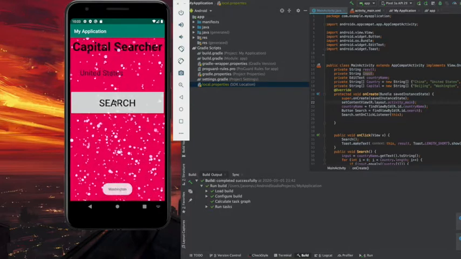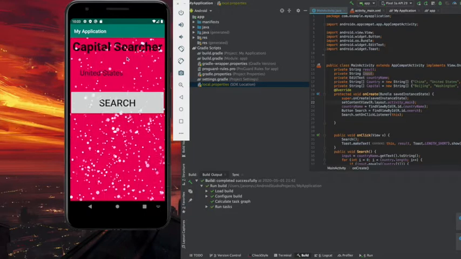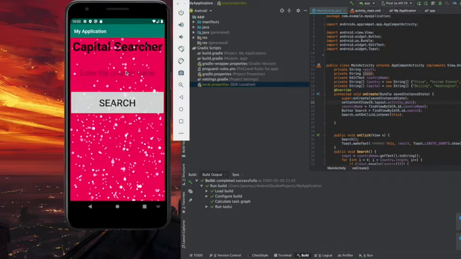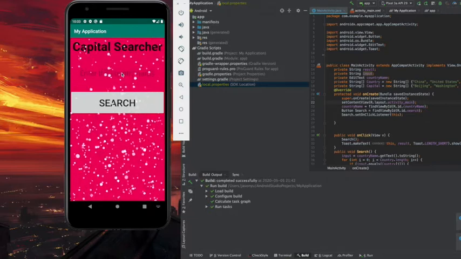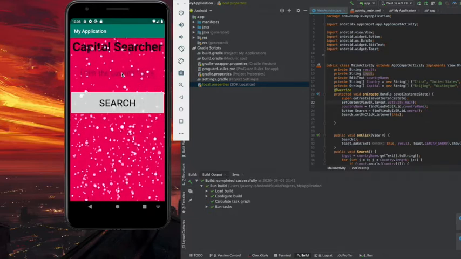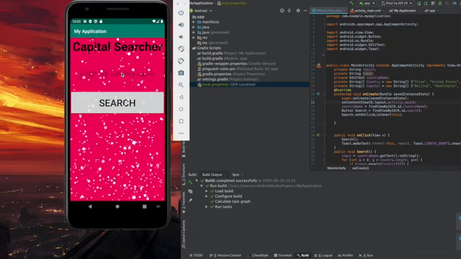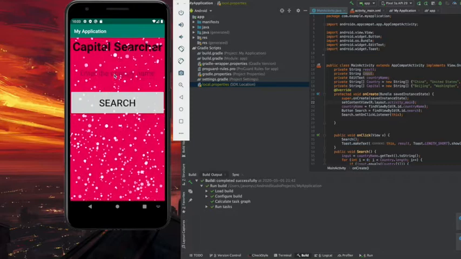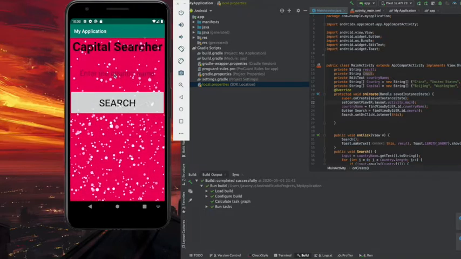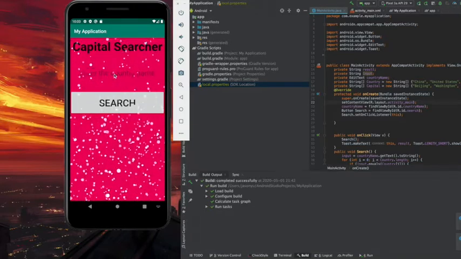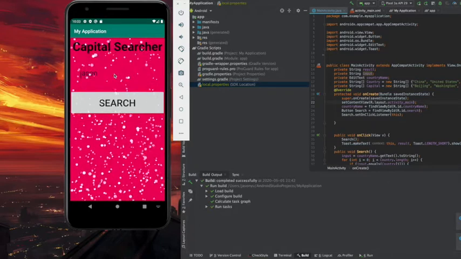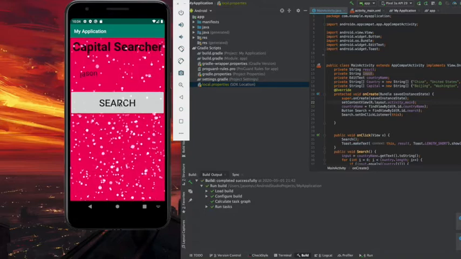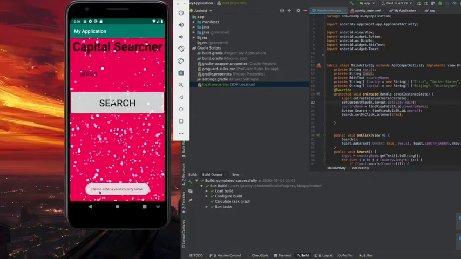Some of you might wonder, what if you type some random stuff? Will the app crash? But it won't. We made a simple line of text that tells you to enter a valid country name in the search box. For example, if I type in Jason here and press search, it's not a country name, so it doesn't have a capital, and it will say please enter a valid country name down here. So that's basically how the app works.